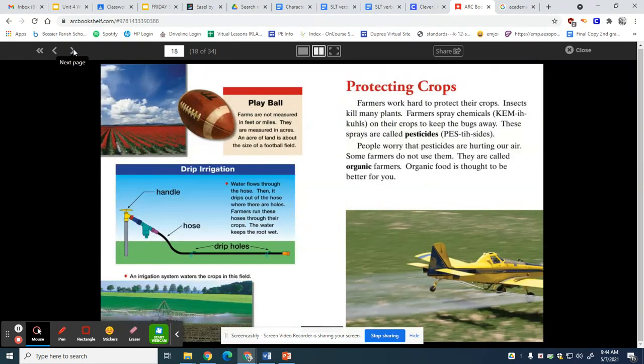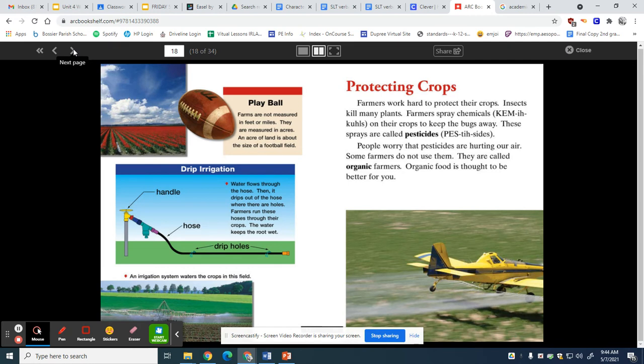It says protecting crops. Farmers work hard to protect their crops. Insects kill many plants. Farmers spray chemicals on their crops to keep the bugs away. These sprays are called pesticides. People worry that pesticides are hurting our air. Some farmers do not use them. They are called organic farmers. Organic food is thought to be better for you.